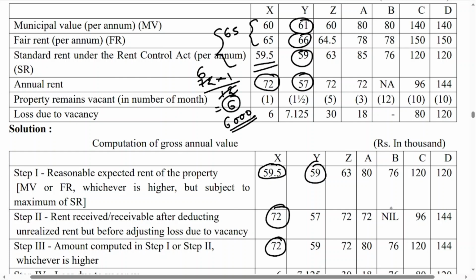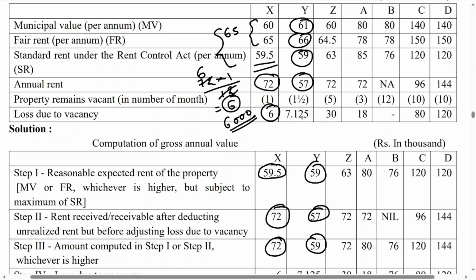Now 57 is the second step answer. Unrealized rent was not given, so 59 will become your answer. Then rent for the property remaining vacant in months is given in months only, and that month is converted into rupees. If these rupees were not given, then whatever formula I taught you, you have to apply to find out this 6.